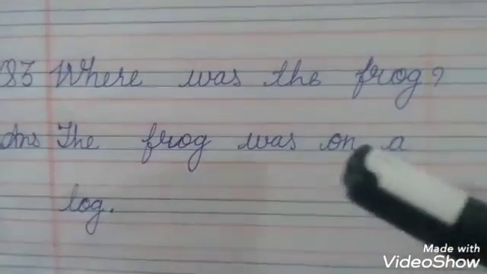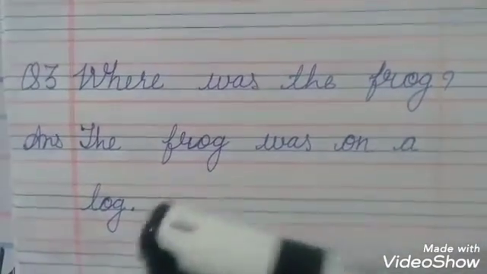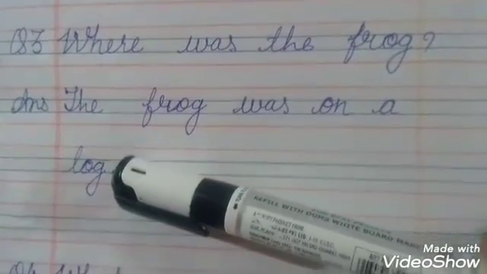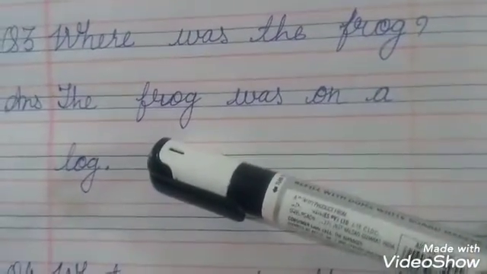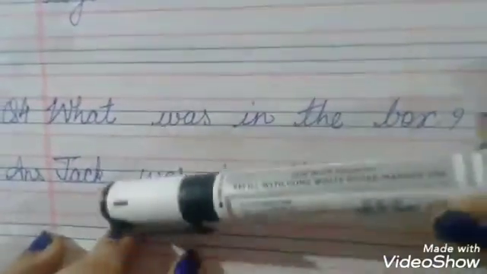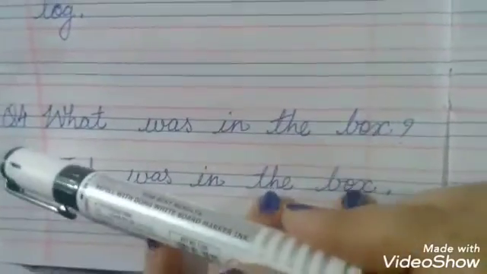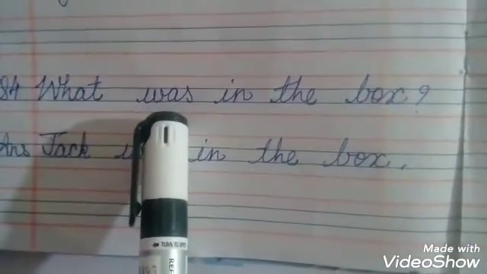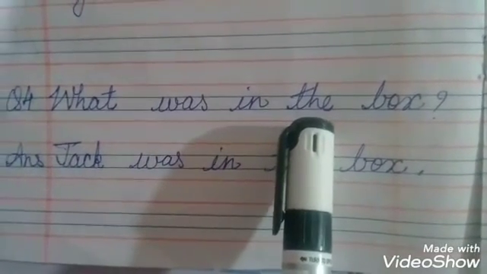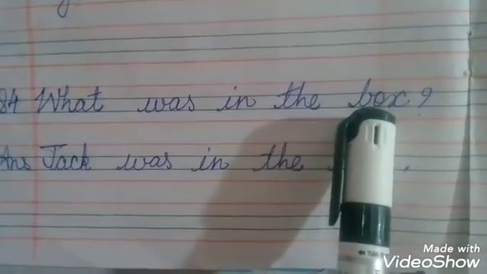I couldn't finish my answer in one line. I came to the next line and completed my answer. So after question number 3, you're going to leave a line and then come to the next line. Question number 4. What was in the box?